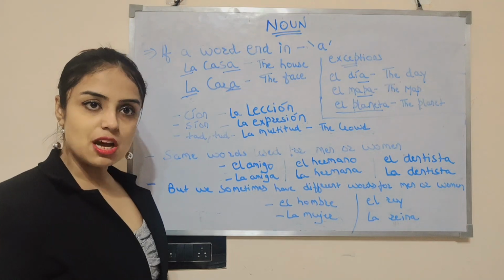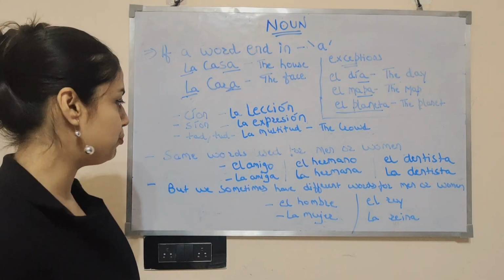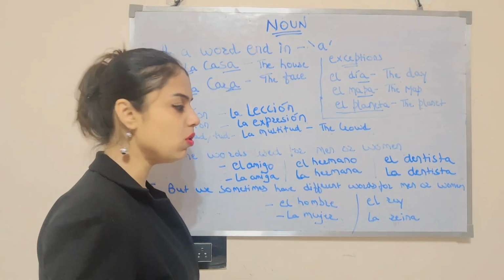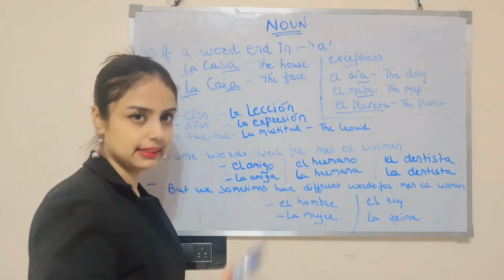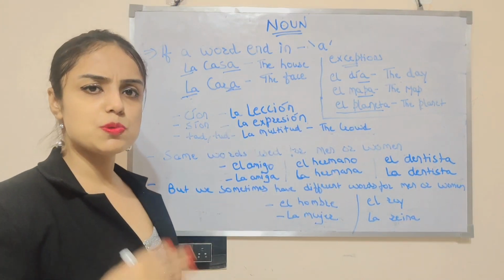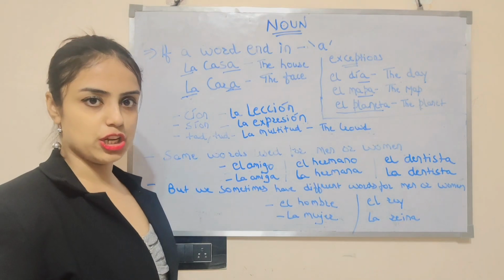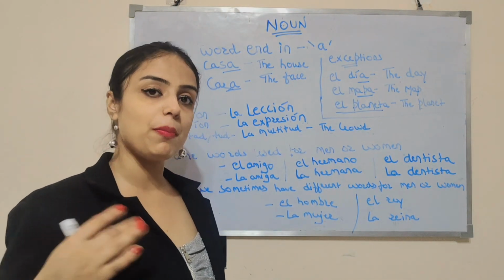Now sometimes the same words are used for men and women. Por ejemplo, el amigo, la amiga, el hermano, la hermana, el dentista, la dentista. These are some of the words which are used the same for men and women, only el and la will change in front, okay? But we sometimes have different words for men or women.